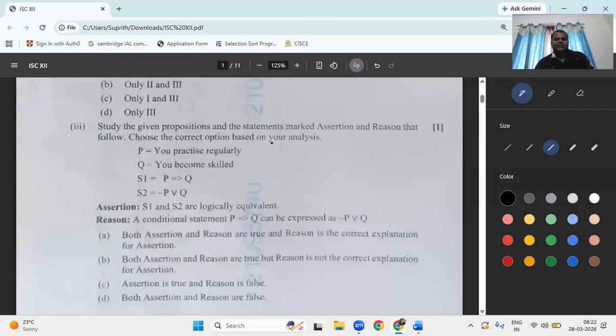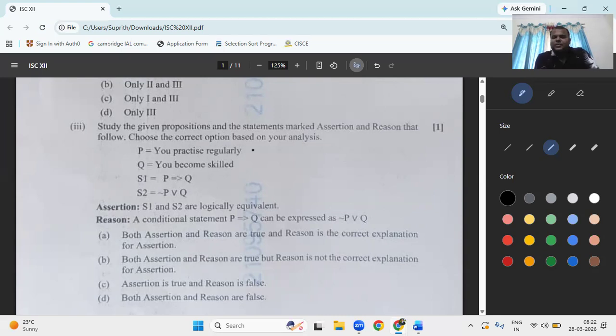Next, study the given proposition and statement, mark the assertion and reason. P: practice regularly. Q: you become skilled. S1 and S2 are logically equivalent. What is the meaning of S1? P implies Q, and negation of P or Q, that is the formula, right?